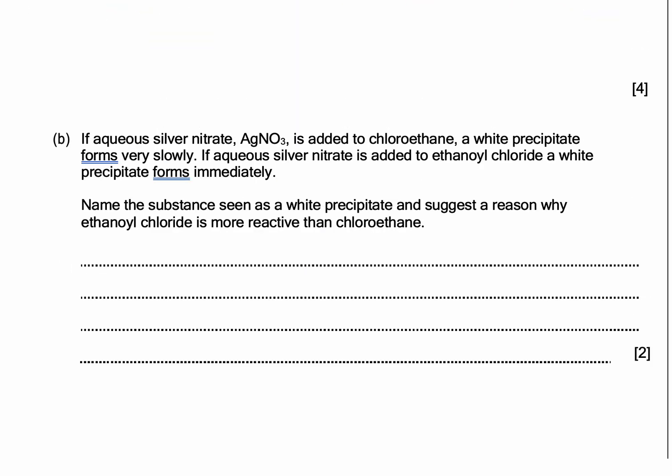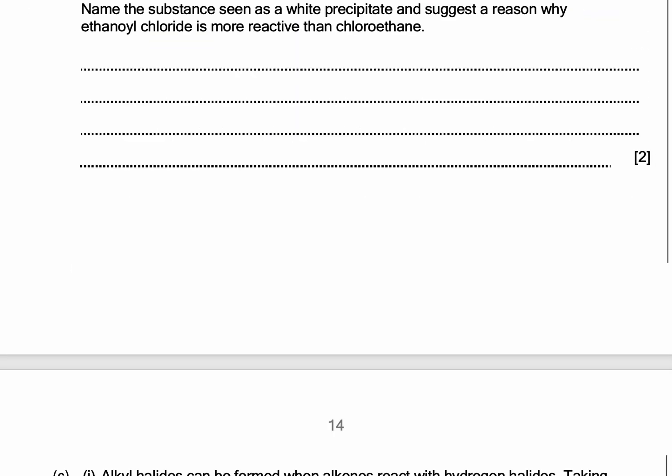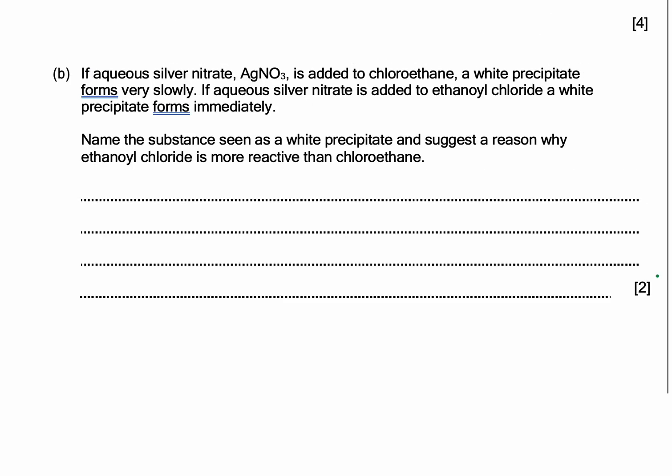Next, if aqueous silver nitrate is added to chloroethane, a white precipitate forms very slowly. If aqueous silver nitrate is added to ethanoyl chloride, a white precipitate forms immediately. Name the substance seen as a white precipitate. Both of them have a chlorine atom, so silver nitrate forms a white precipitate, which is silver chloride.